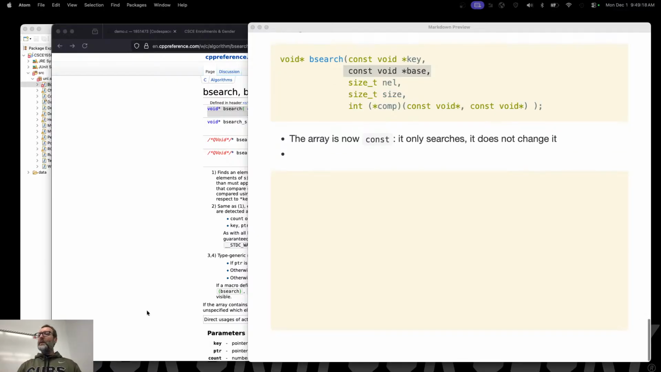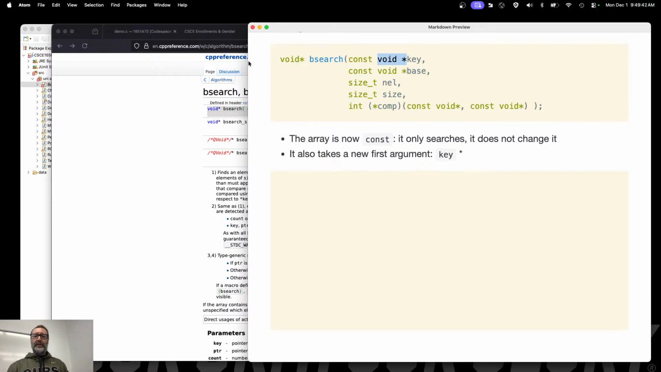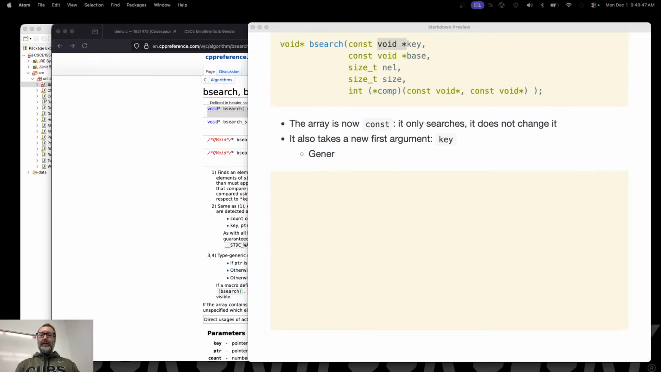Right? The other difference here is it also takes a new first argument. That is key. Now, tell me about that key. It's const, so are we going to be making changes to it? No. But it's a void pointer, right? So in other words, it's a pointer to a thing that is your key. So it's also a generic void pointer, but it needs to match the type of your array. In other words, it must be the same type as the things you are searching.